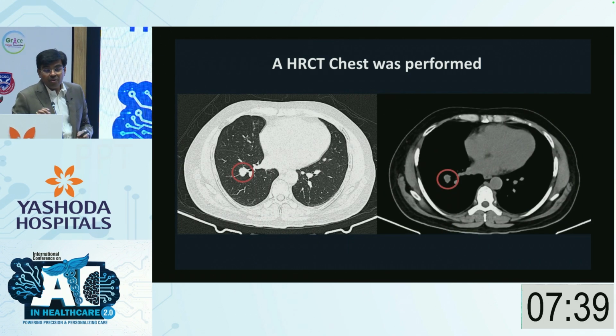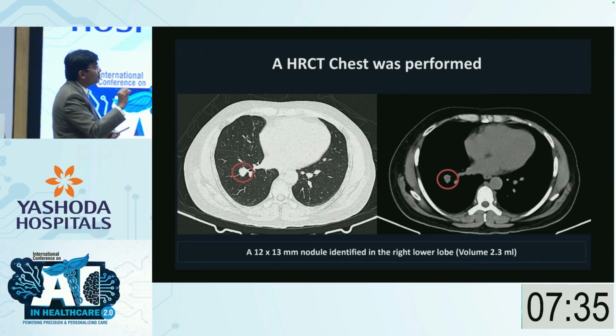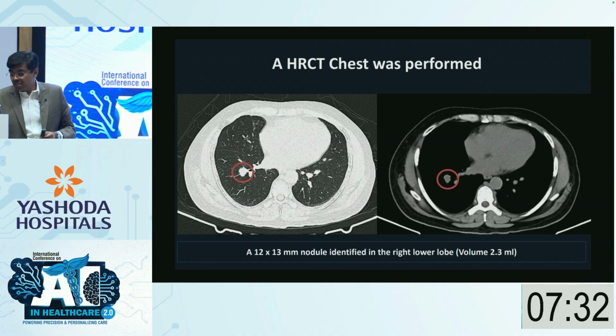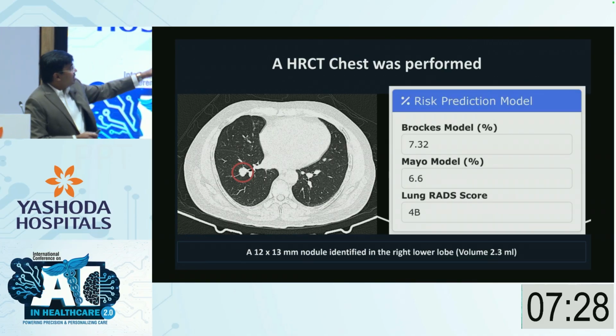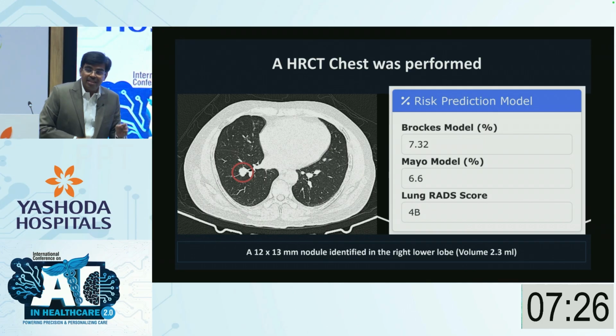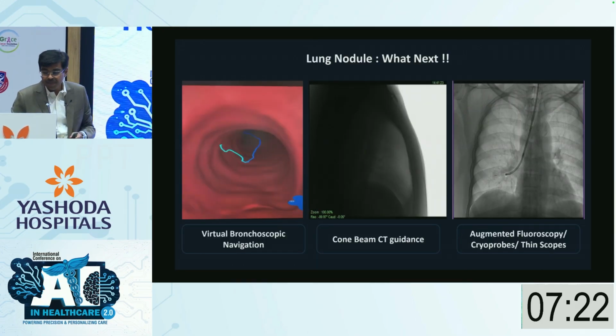So this was the small nodule. It was around 12 millimeters by 13 millimeters in diameter, volume 2 ml. Then we use these risk prediction models, and it is a 6 to 7% malignant risk. Anything above 5% is intermediate risk, and then we went ahead and did a biopsy.